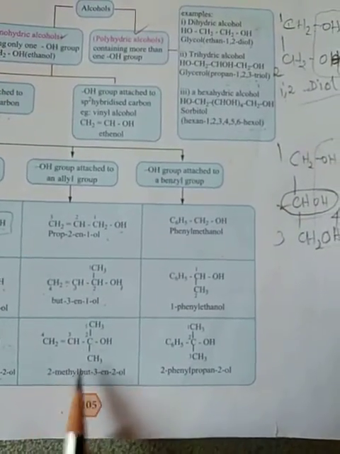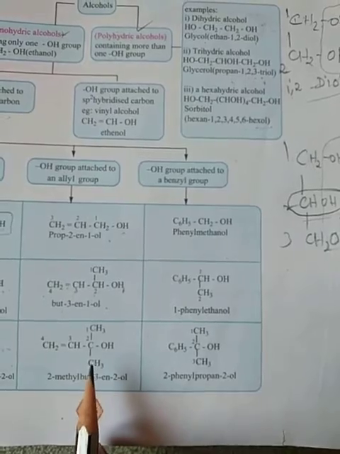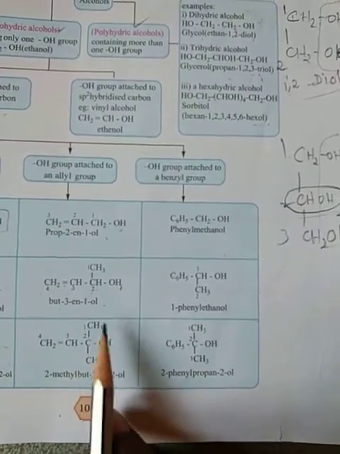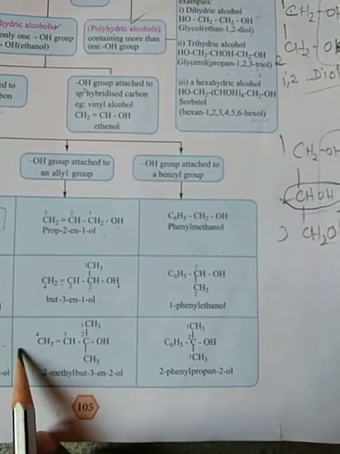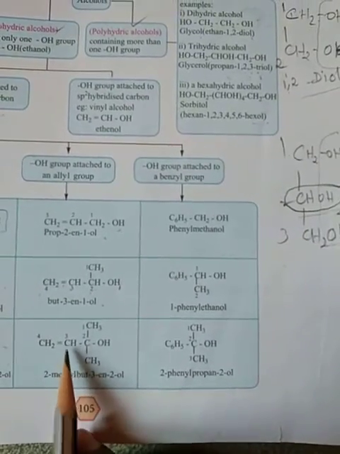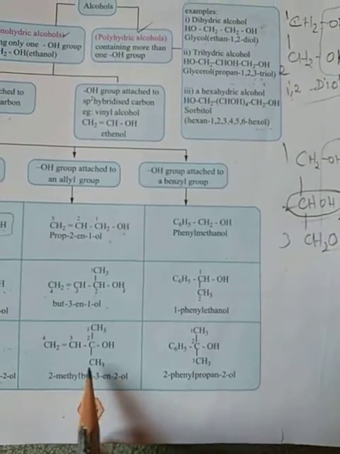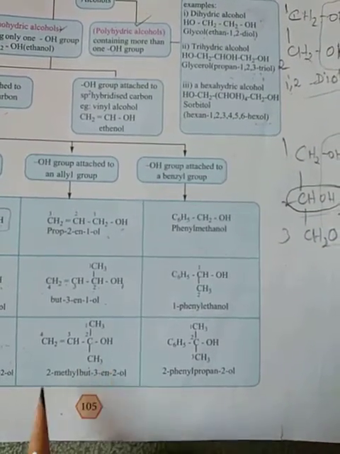Next, similarly, there are 4 carbons, 5 carbon atoms here. So the longest chain is 1, 2, 3, 4. The third carbon has the double bond. The second carbon has a methyl group, and also the alcohol group.